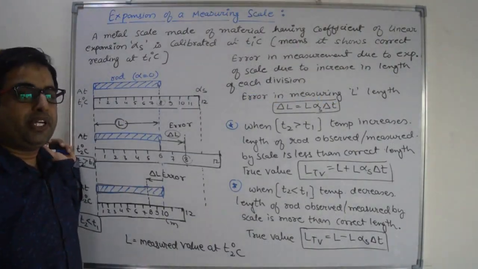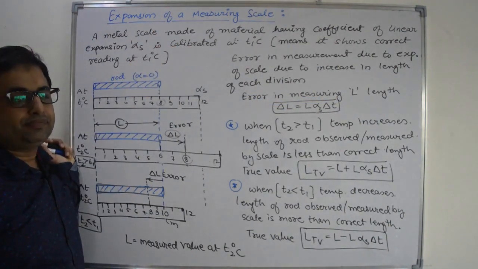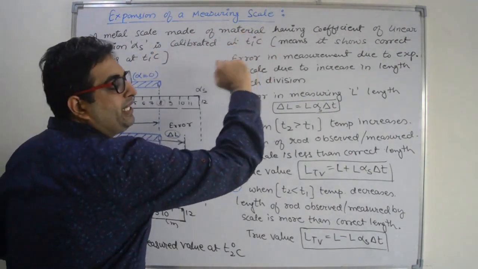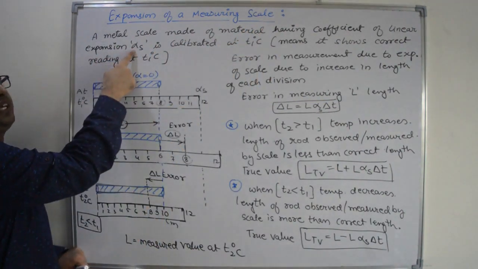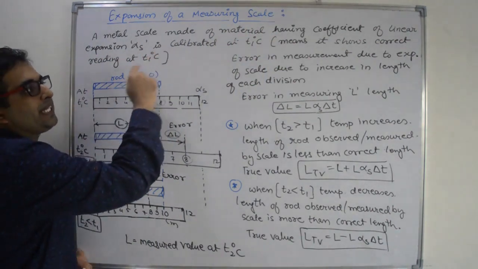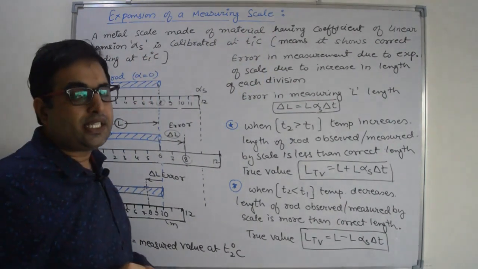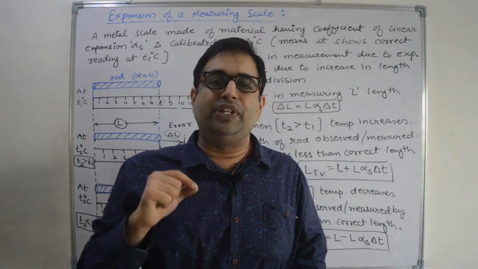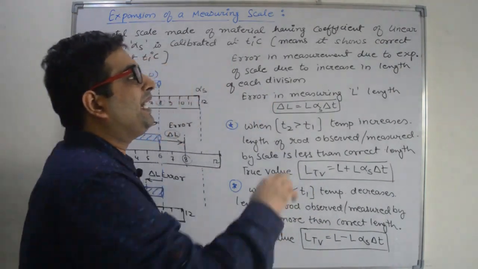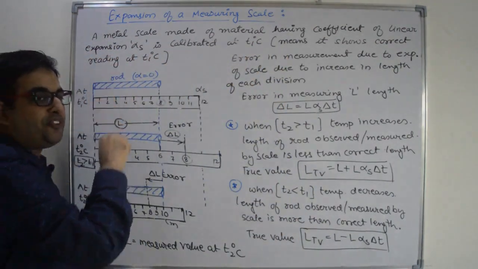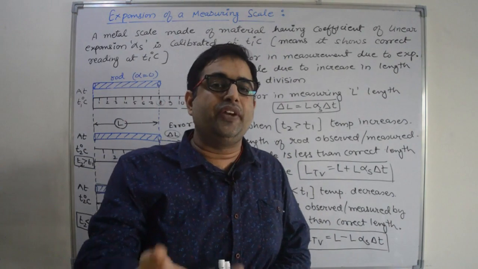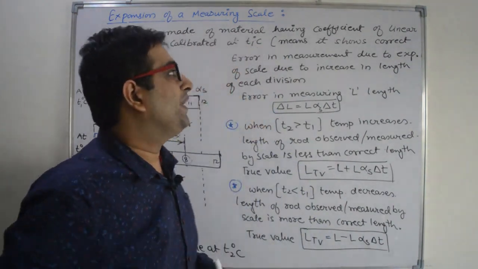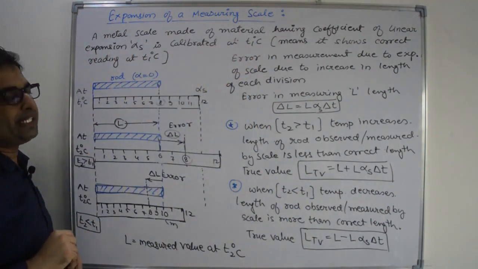Now the next application is expansion of a measuring scale. Let us suppose we have a metal scale made up of a material whose expansion coefficient is alpha s, and it is calibrated at T1 degrees Celsius. What is the meaning of calibrated at T1 degrees Celsius? It means it will show you the correct reading only at T1 degrees Celsius. If you increase the temperature or if you decrease the temperature, it will show you some error. That is the meaning of calibrated at T1 degrees Celsius.